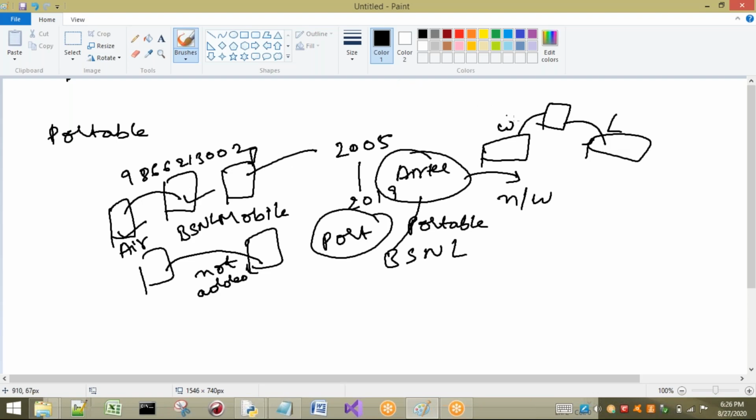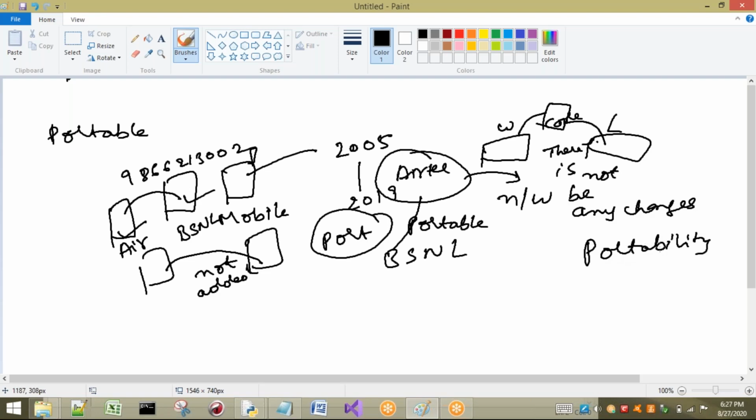And now what I am saying, for executing this code in Linux, there is no need of any changes. There is no need of any changes. That is called as what? Portable or portability.